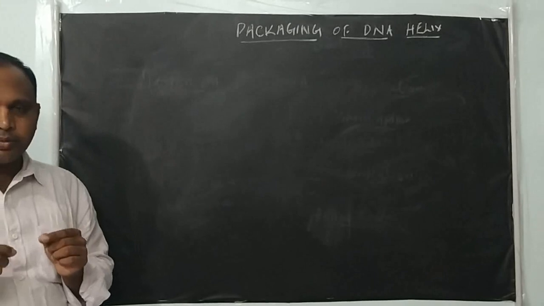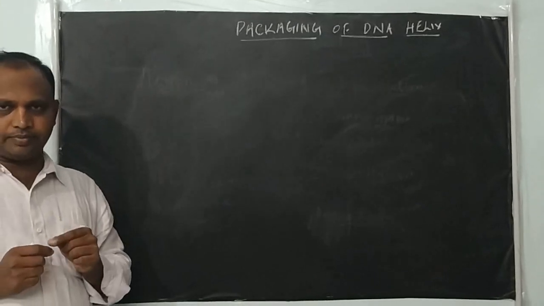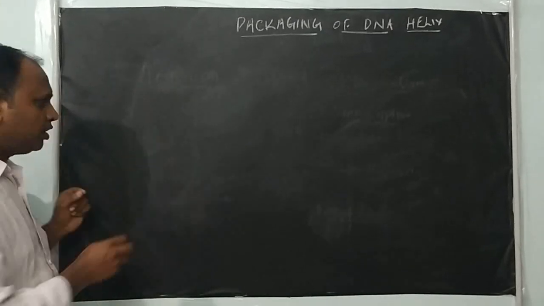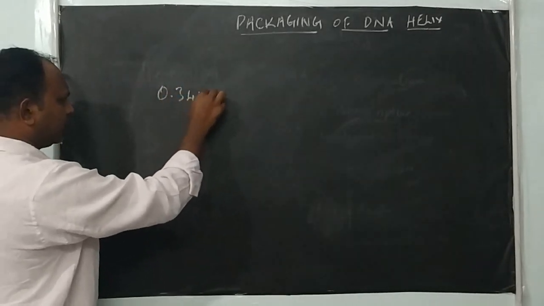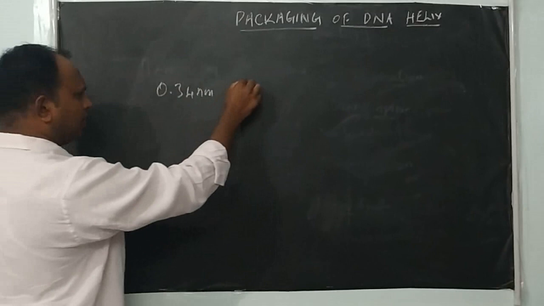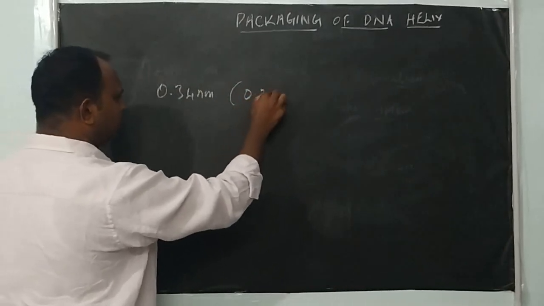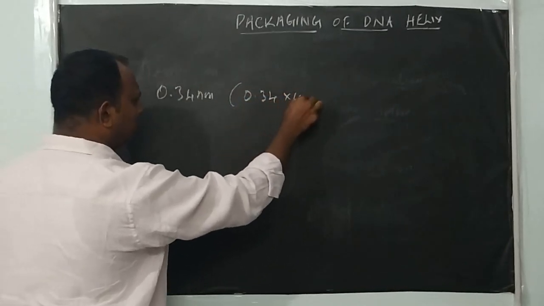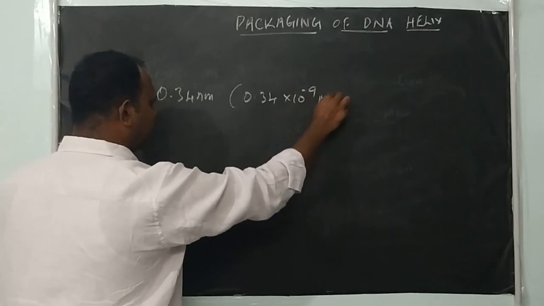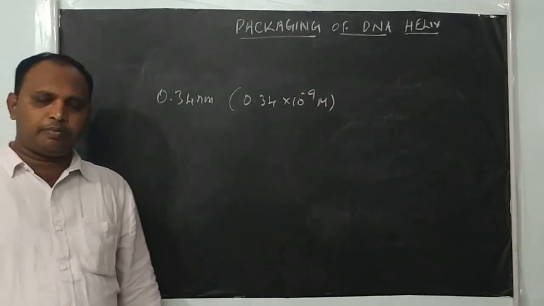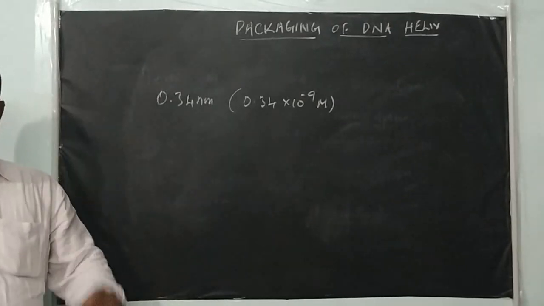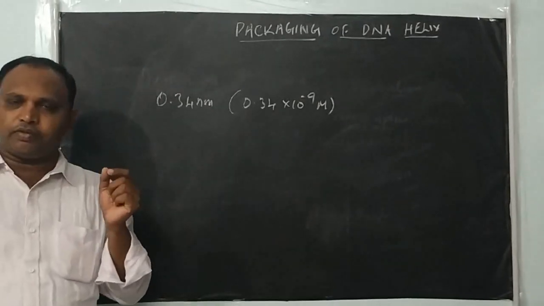The distance between adjacent base pairs in a double-stranded DNA is 0.34 nanometer, or 0.34 into 10 to the power of minus 9 meter.